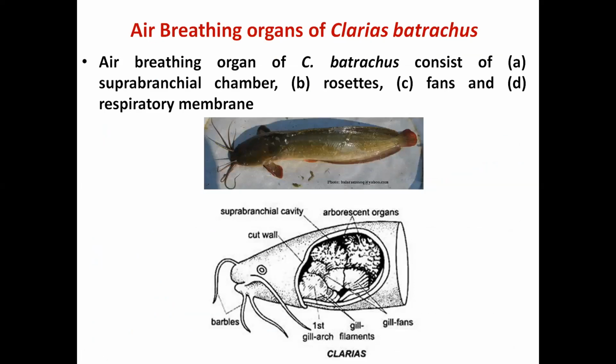Here also there are basically three parts which together form the air breathing organ: the suprabranchial chamber with the rosette, the fan, and the respiratory membrane. Here we can see these are the gills, the first gill, then the gill fans, and then some rosettes or arborescent organs. The rosette is highly folded to increase the surface area, with finger-like projections. They are thin, so they are highly vascular. In the suprabranchial chamber, the rosette, fans and respiratory membrane together form the air breathing organ in Clarias batrachus that helps in respiration outside the water.